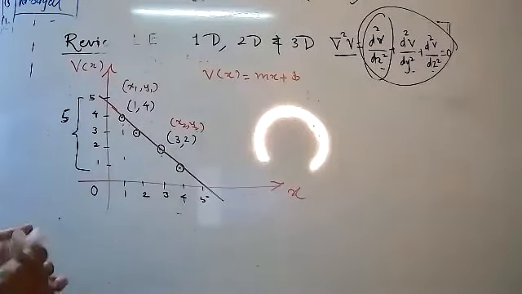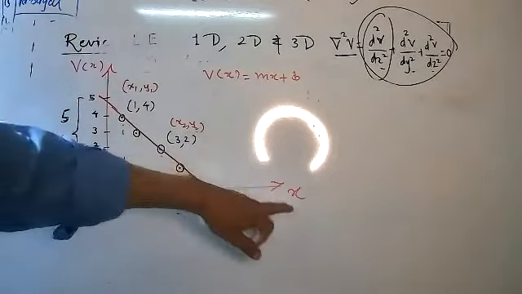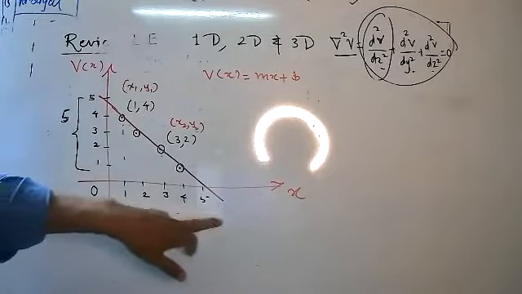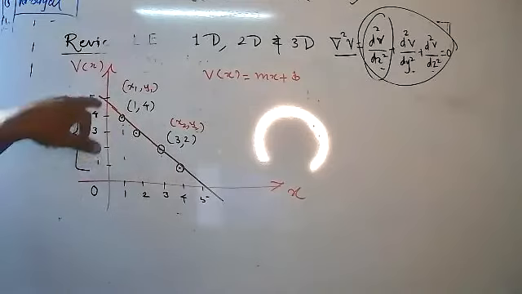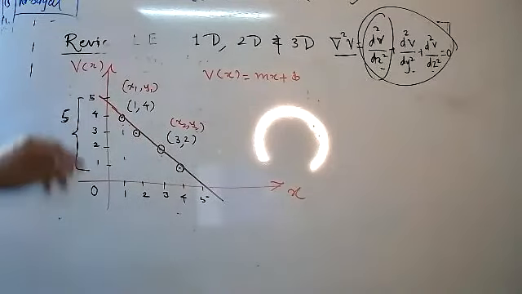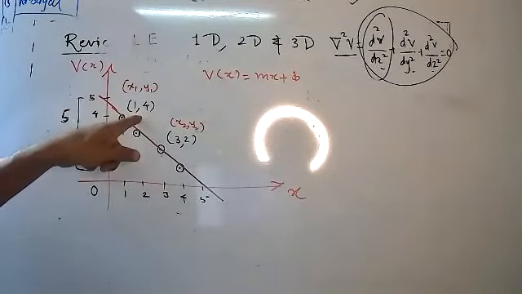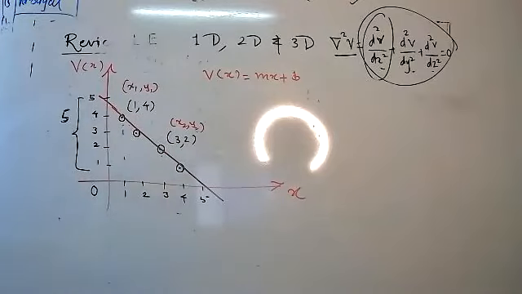Dear students, this is the graphical behavior of v of x with x, and here 1, 2, 3, 4, 5 are the points along x. Similarly on the y-axis, and suppose this is the nature of the graph, that is a straight line. Here x1, y1 corresponds to 1, 4, and x2, y2 corresponds to 3, 2. Is it correct? Yes, sir.